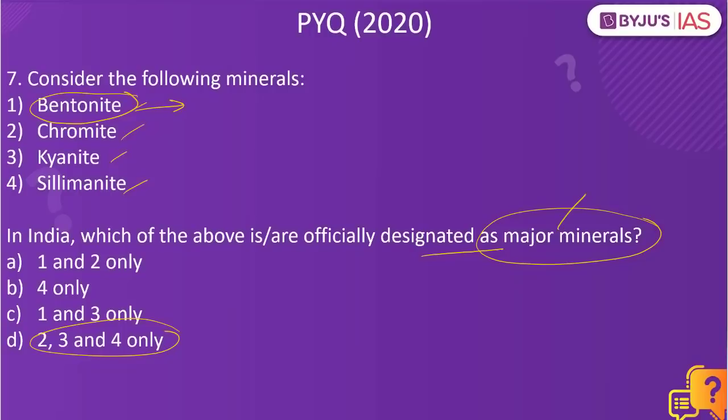This has been present in the Mines and Minerals Regulation Act. So kindly remember, we have bentonite, which is defined as a minor mineral, and as a result it does not fall under the major minerals. So what are some of the major minerals? We have lignite, coal, uranium, iron ore, and gold, which fall under what are called the major minerals. Then we have minor minerals, for example saltpeter, bentonite, shingle, boulder. These are defined by the Government of India, and as a result they are called minor minerals.